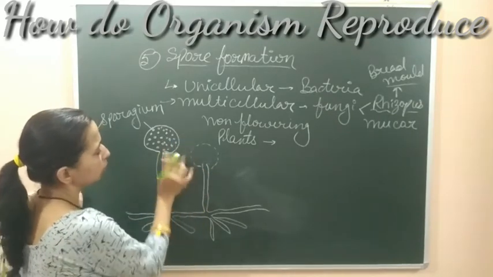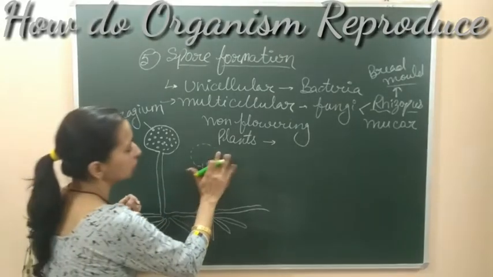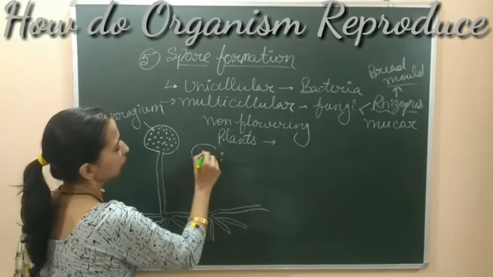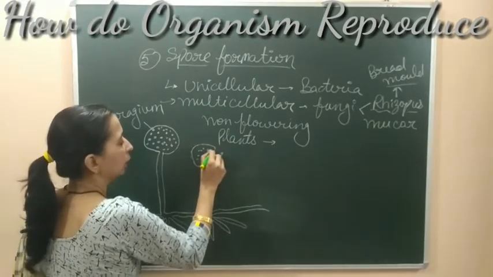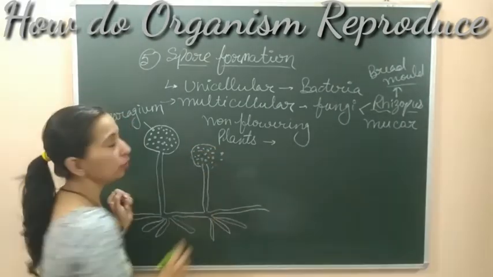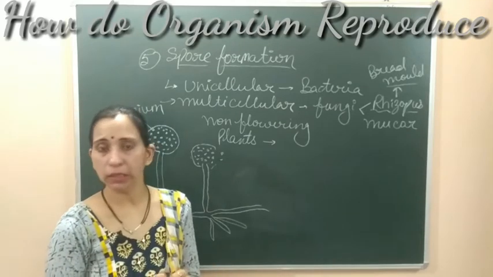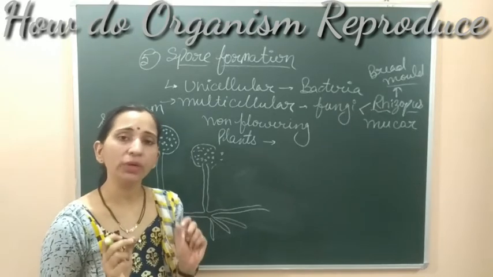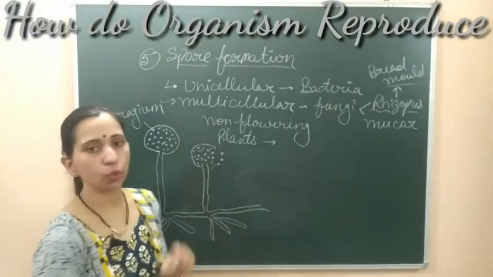Suppose this is the sporangium when it gets mature. जब ये mature हो जाता है, at maturity it will burst and after the bursting of this sporangium these spores are released into the air. Spores जो है वो air में release हो जाएंगे and they remain in the air till the time they get suitable food. जहाँ पे भी इन्हें food मिलेगा and favorable condition मिलेगी like water या moisture, and they will get the proper temperature, at that place these spores will land. उस place पर ये spores land करेंगे.